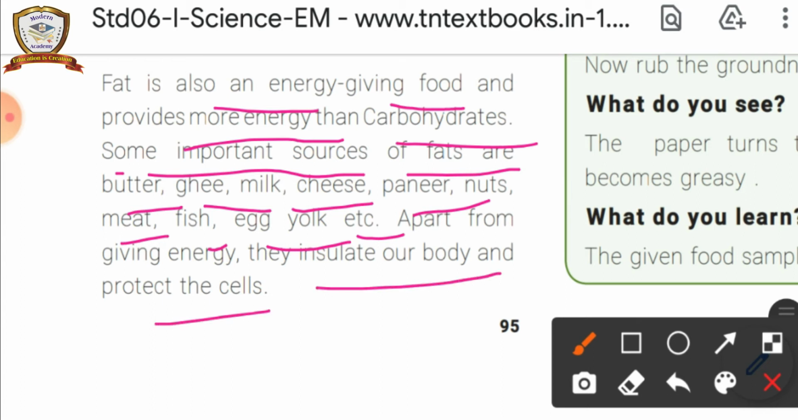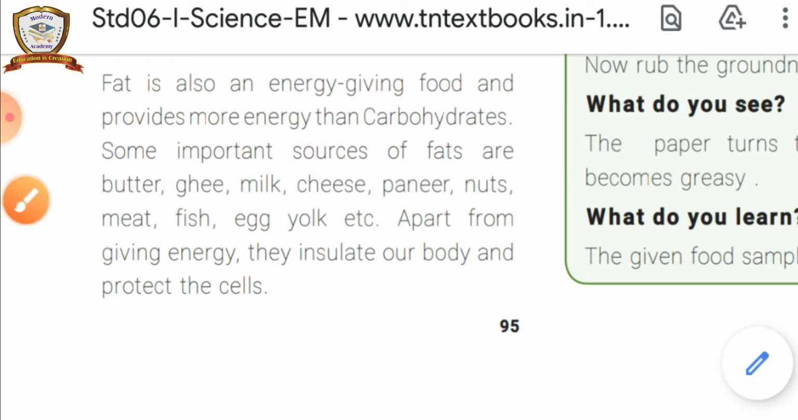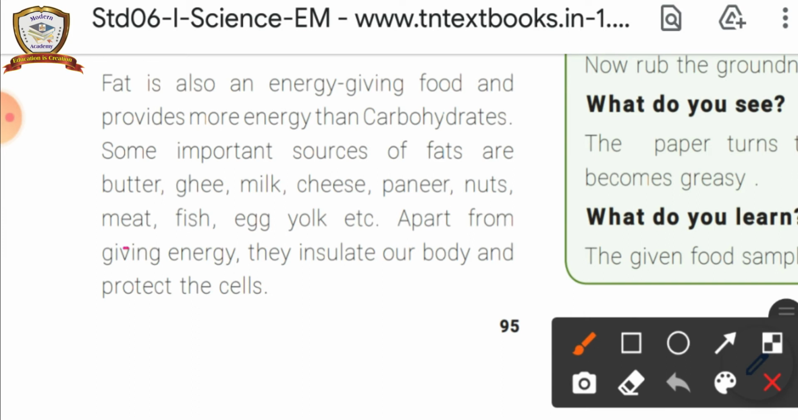So fat, like carbohydrate, is also an energy giving food. Compared to carbohydrate, fat gives us more energy. But if we consume too much fat, it leads to storing bad cholesterol in our body. So the fat rich foods are butter, ghee, milk, cheese, paneer, nuts, meat, fish, egg yolk.